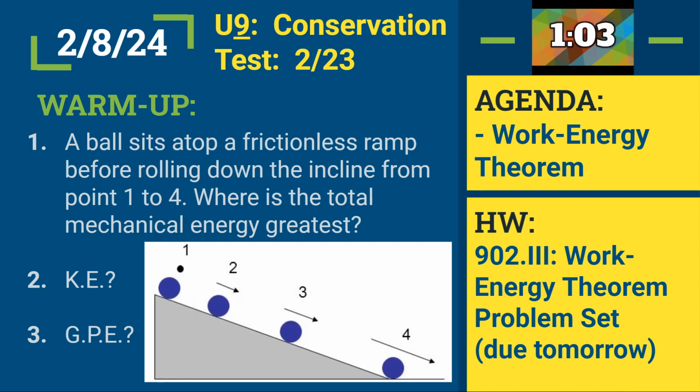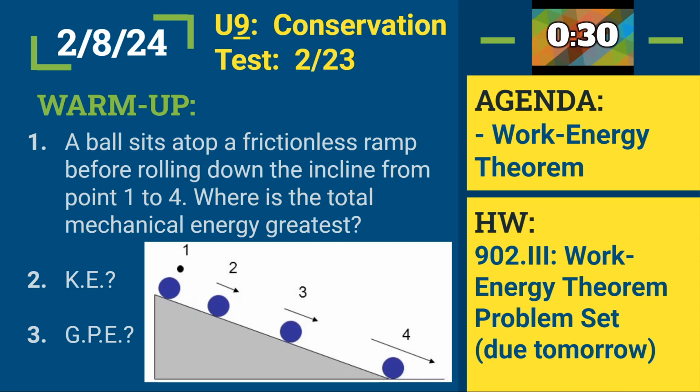I just heard a couple of you say it. They're all equal. Okay, and so your mechanical energy should be the same at all of those points because there is no external force acting on that system. We have that ball sliding down that ramp, but there's no friction acting against it. There's also nobody pushing it. If we think of the ball-earth system, there are no external forces acting on that object. And so we would have the same amount of total energy. That's the law of conservation of energy.